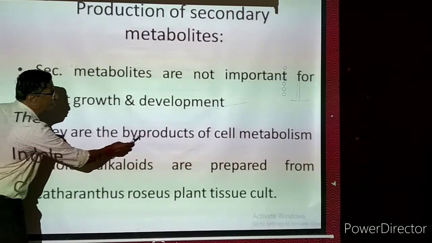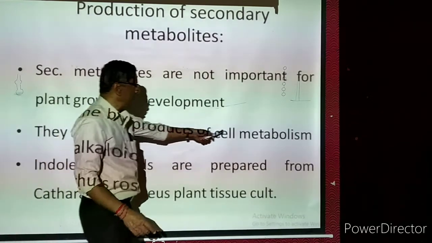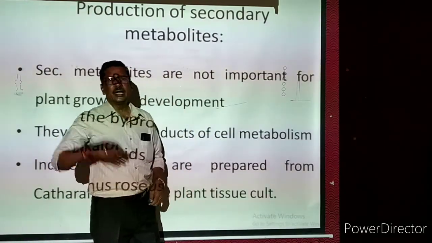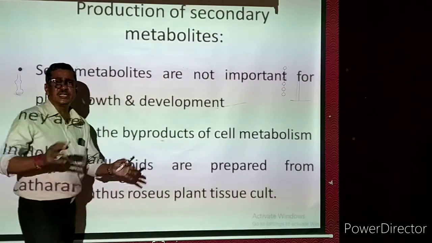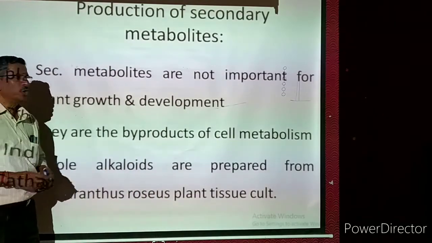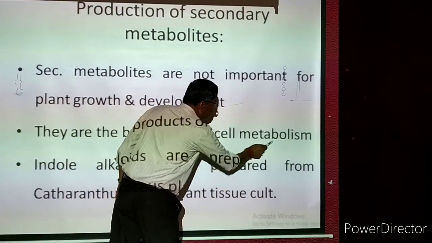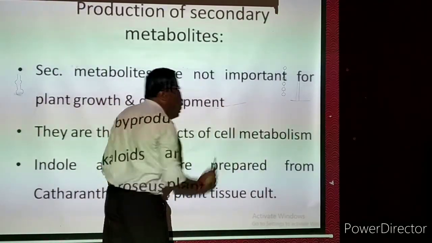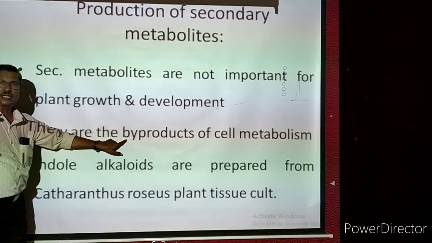They are the byproducts of cell metabolism. Now what is the meaning of cell metabolism? Metabolism means the chemical reactions taking place inside the cell. Inside the cell, in the cytoplasm, in the nucleus, a lot of chemical reactions are going on. All the chemical reactions together we can call as cell metabolism. At the time of chemical reaction, some byproducts are produced.